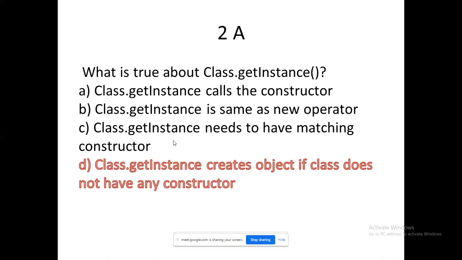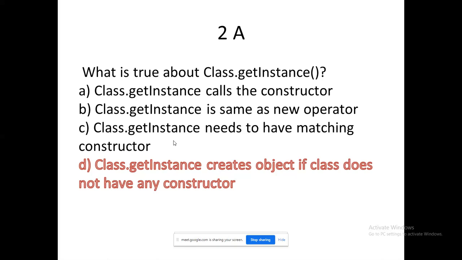Class.getInstance calls the constructor? Whenever the object is created, the constructor gets invoked. That is not the job of Class.getInstance. Class.getInstance is used for dynamic memory allocation? That's also wrong. Class.getInstance needs to have a matching constructor? It is not going to perform any type of message communication, or the duty of a copy constructor. So ultimately options A, B, C will be ruled out.